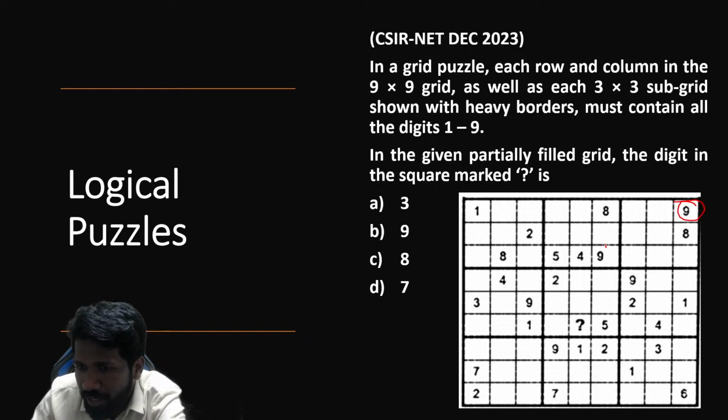9, if you look at it, 9 is a repeating number. Maybe other repeating numbers are also there, but I am starting with 9 because 9 I can see when I am looking into the picture. 9 I can see very repeated. 2 also I can see repeated.